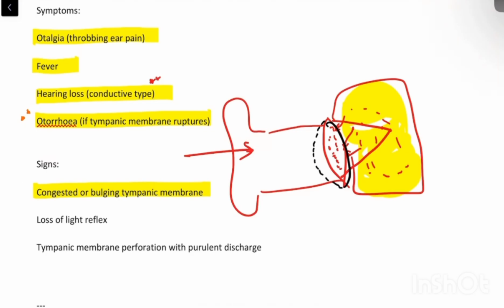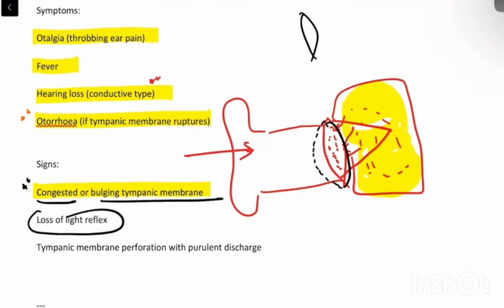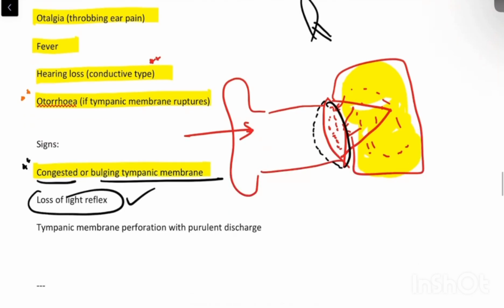So these are the signs which we can see on otoscopy, examination of the ear. There will be a congested and bulging tympanic membrane. There will be loss of light reflex, that is, we would normally be able to see a cone of light in the antero-inferior part of the tympanic membrane, but that will be lost. And tympanic membrane perforation can be seen in severe cases with purulent discharge coming out.